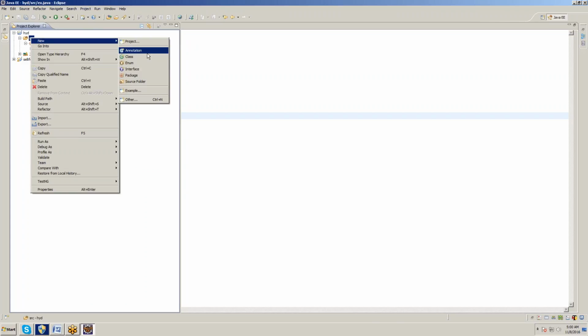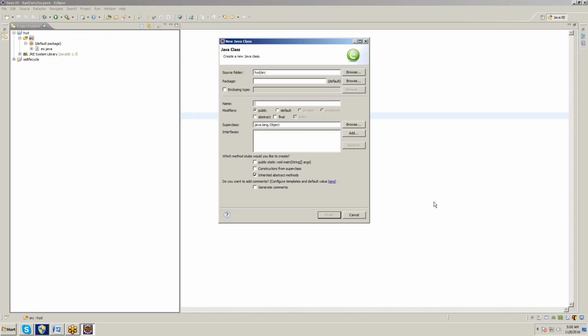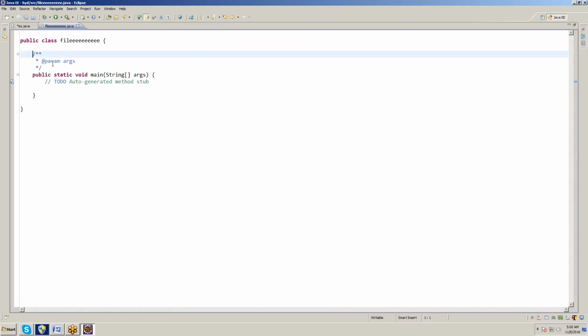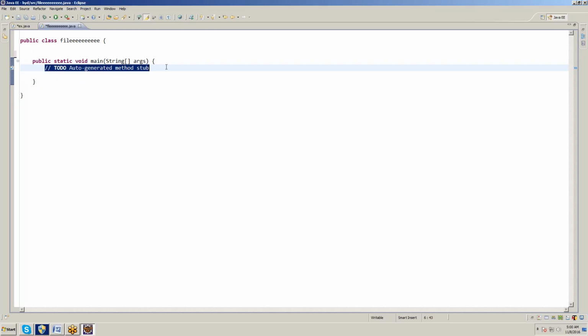Take a new class and take the class name as file. Avoid the spelling mistake. Why? Because file is already a predefined class, it will get confused. Take public static void main. I'm taking the main method. Click on finish. Right. File f equal to new File.